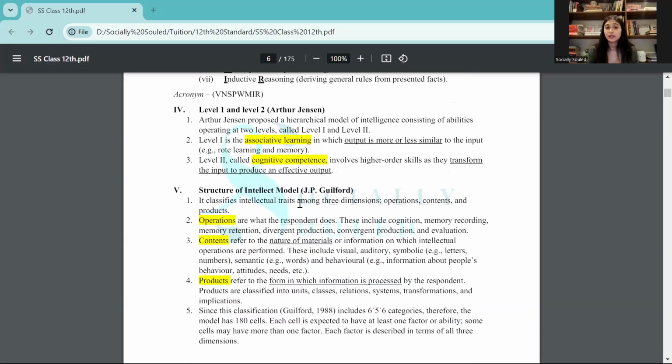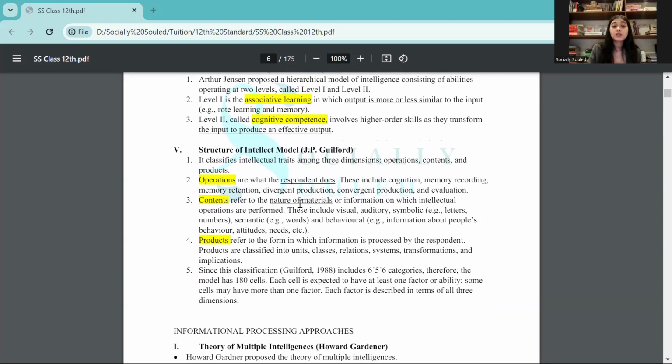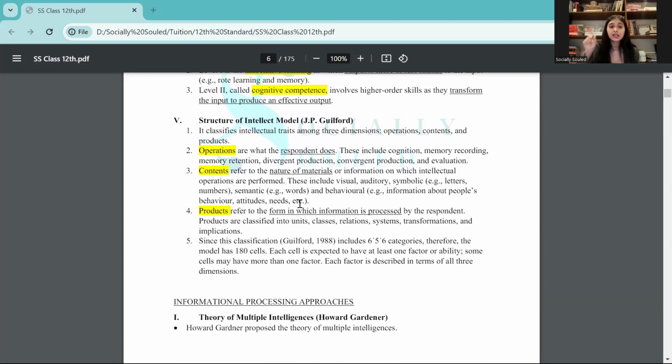Okay, then you also have level 1 and level 2 by Arthur Jensen. Then you have the structure of intellect model by J.P. Guilford. Here again, there are three subtypes: operations, contents, products. Remember the difference between each.